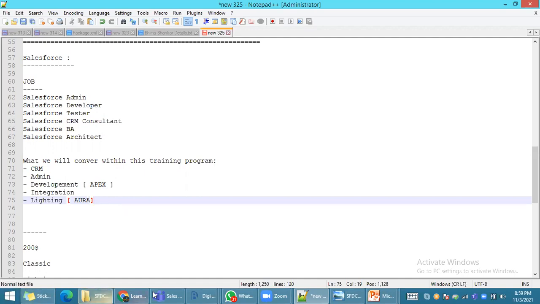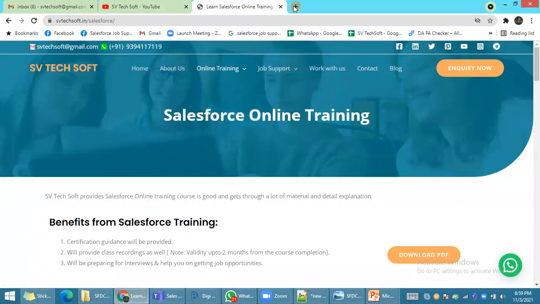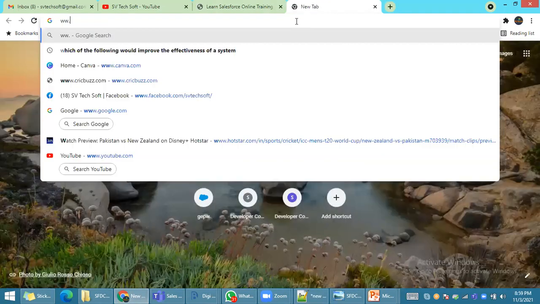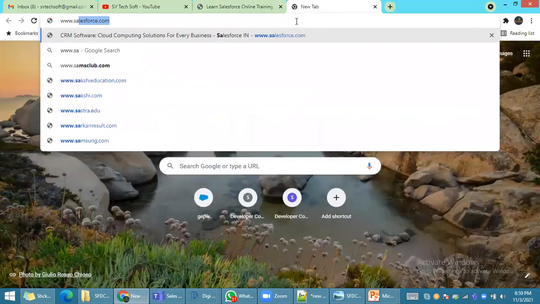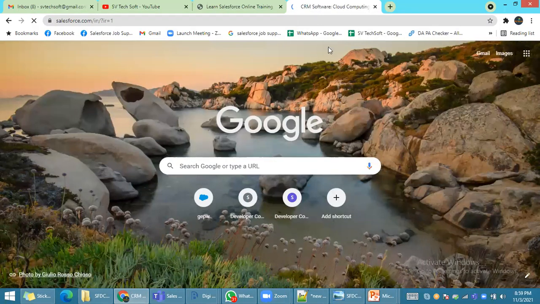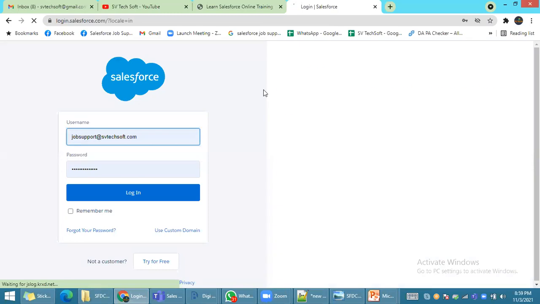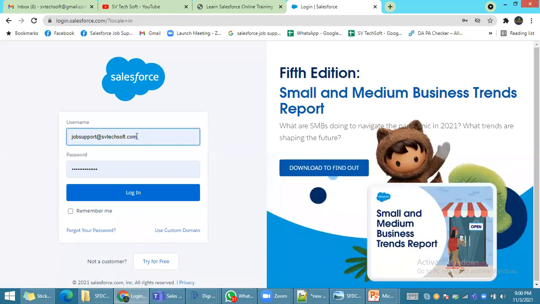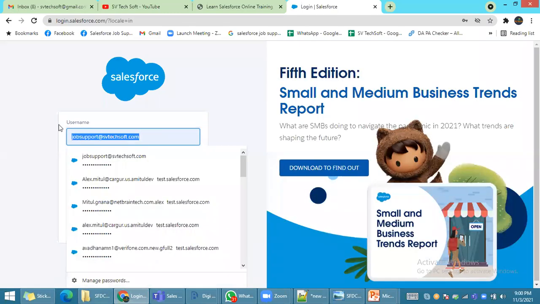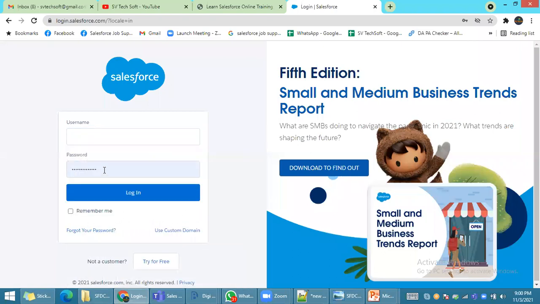To log into Salesforce, you go to salesforce.com. There is a login button, and there will be a username and password. You log in, then you start working on it.